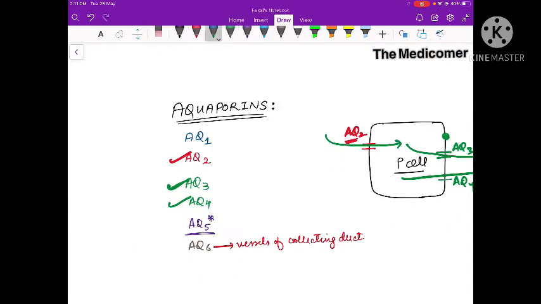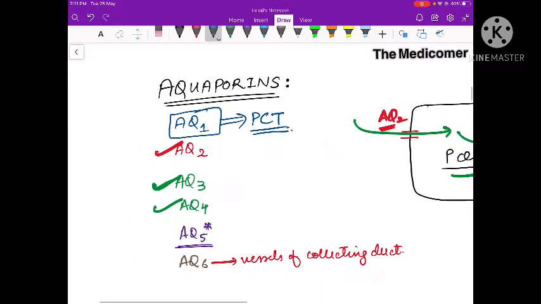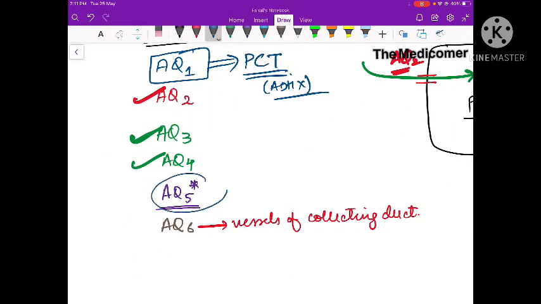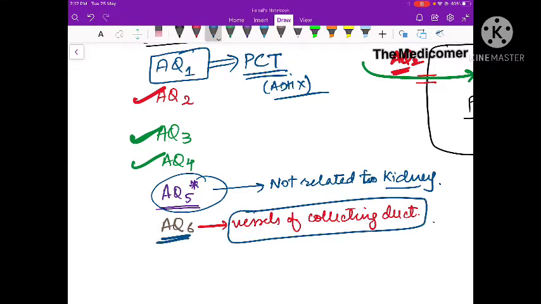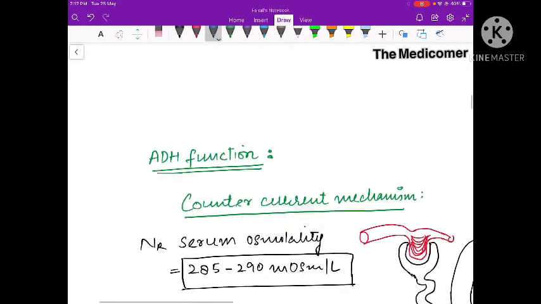Now aquaporin 1 is also present in the kidney, but it's present in the proximal convoluted tubule. This has nothing to do with ADH; it causes passive reabsorption of water. Aquaporin 5 is not related to the kidney; it's not present anywhere in the kidney. And aquaporin 6 is present in the vessels of the collecting duct. So these are the main types of aquaporins that we should know of, and among these, aquaporin 5 is not present in the kidney.